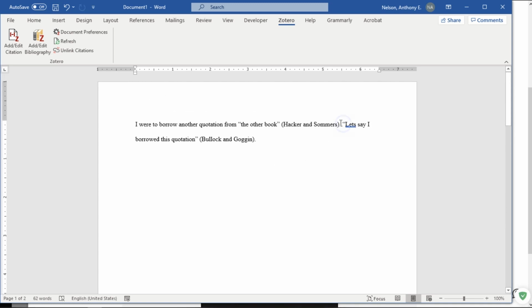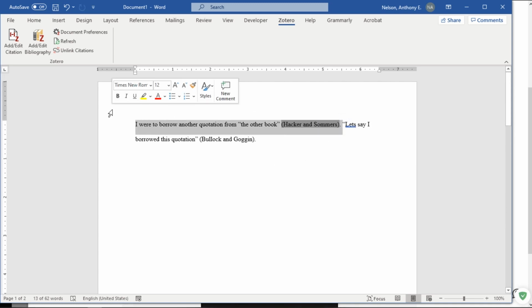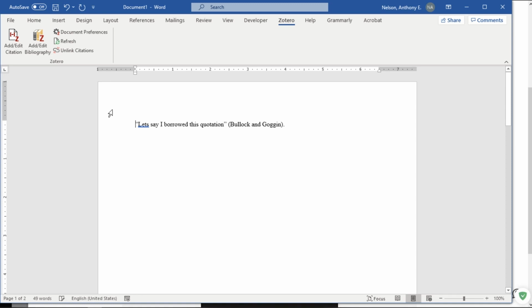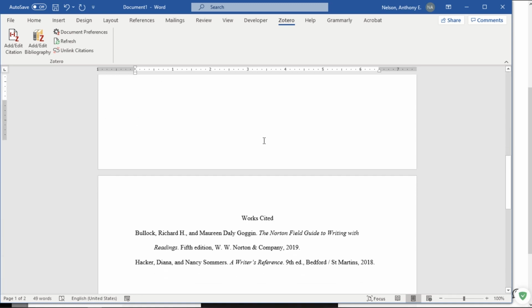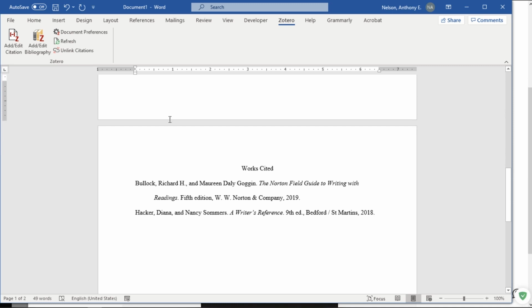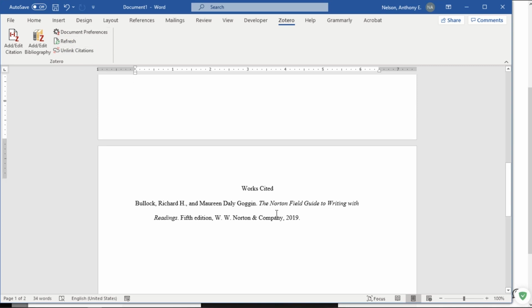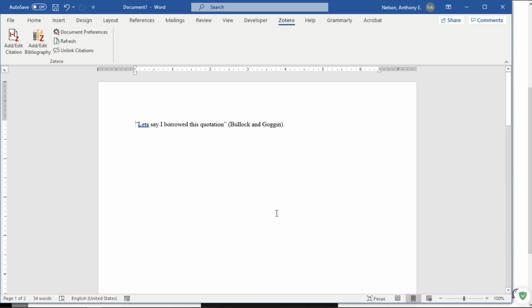Whereas if I were to decide, you know, I actually don't want this one at all, when I scroll down, it's still there. Okay, well, if I click refresh, it takes out the ones that shouldn't be there. Most things it does for you automatically. This is a very powerful citation manager.